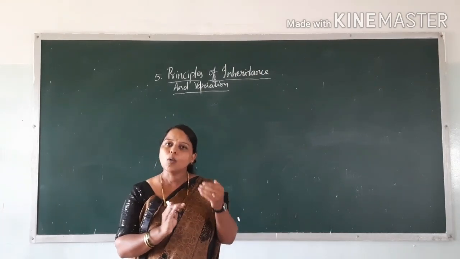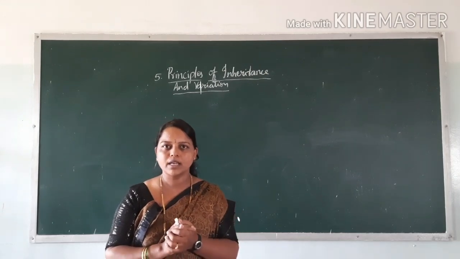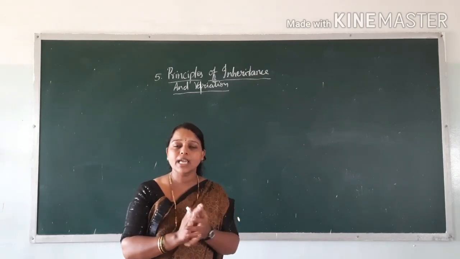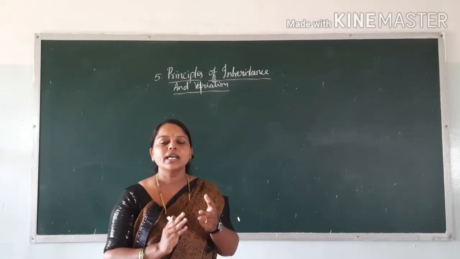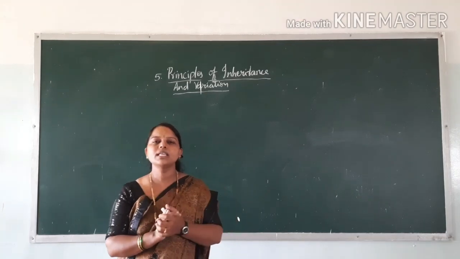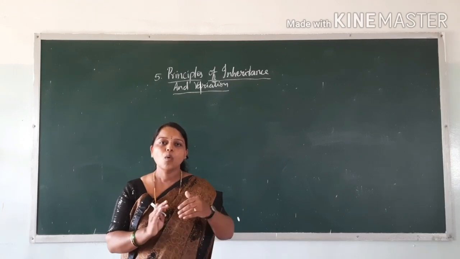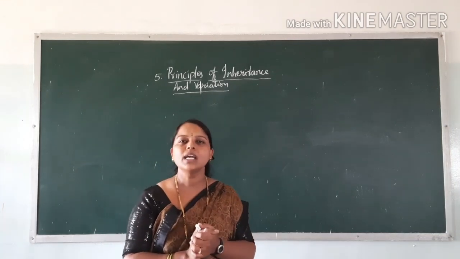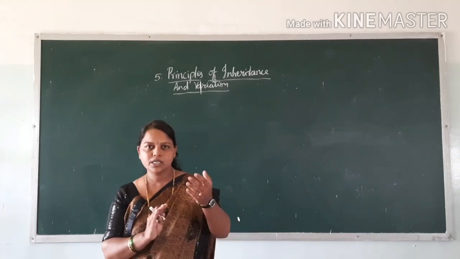In homozygous form, only the dominant character is expressed. In heterozygous form, the two alleles for a character are dissimilar: one is dominant, one is recessive. In that case, one becomes dominant over the other, and the other is suppressed by the dominant allele.